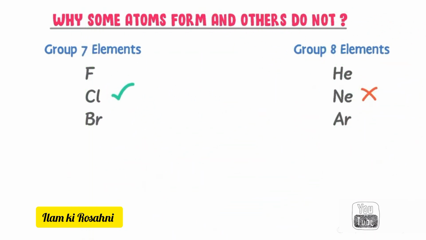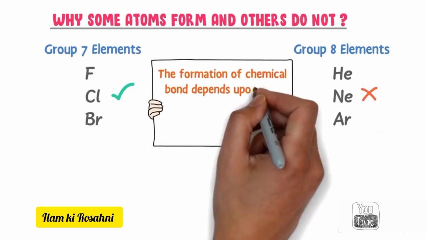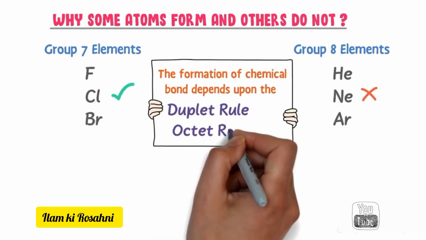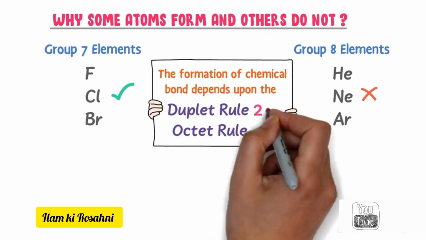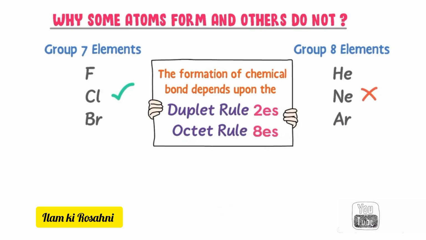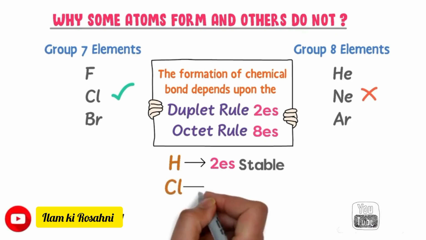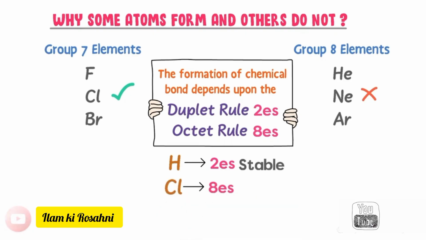Well, the answer is very simple. The formation of any chemical bond depends upon the duplet and octet rule of atoms, having 2 electrons or 8 electrons in the outermost shell. For instance, atoms like hydrogen or helium having 2 electrons in the outermost shell are stable, and other atoms having 8 electrons in the outermost shell are stable.